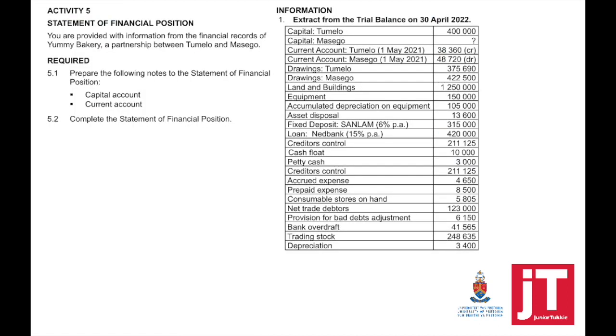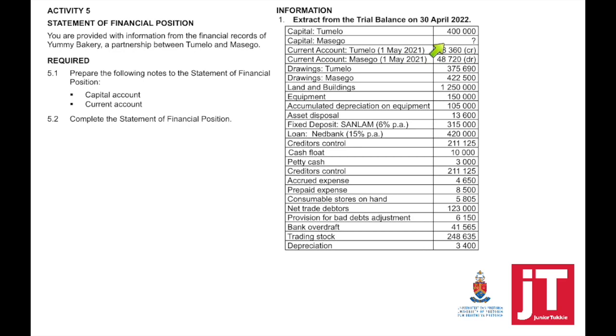Statement of Financial Position. You are provided with the information from the financial records of Yummy Bakery, a partnership between Tumelo and Masego. Required: prepare the following notes to the Statement of Financial Position, the capital account and the current account. Complete the Statement of Financial Position. So if we look at the information, it's an extract from the trial balance on 30 April 2022.